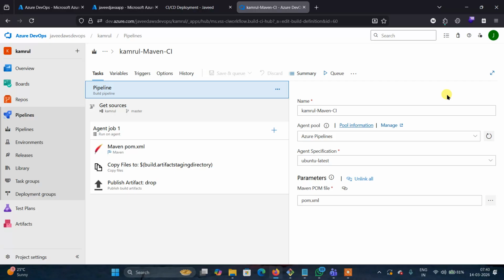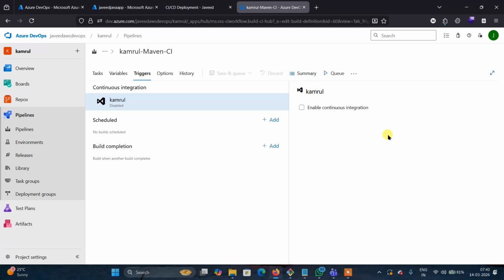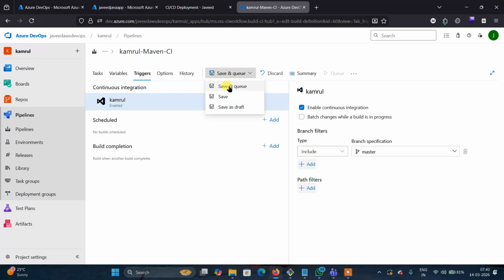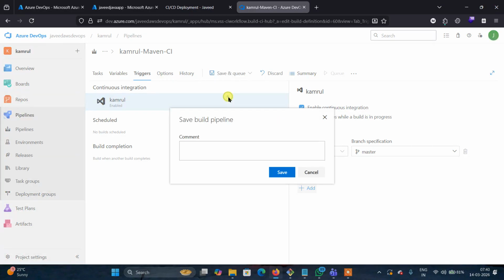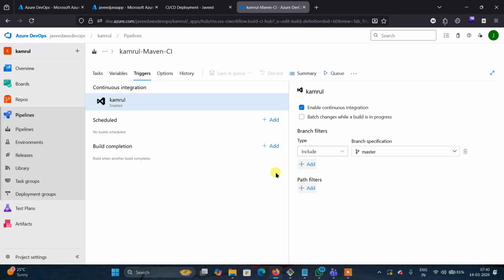In this, we have an option called Triggers. In this trigger, you can check here, enable continuous integration. Yes, enable continuous integration. Now save.